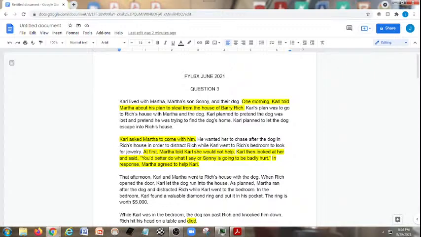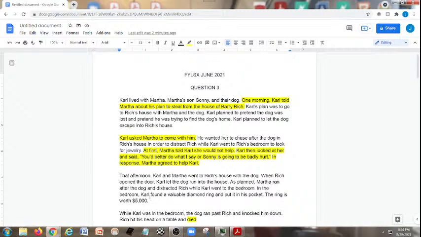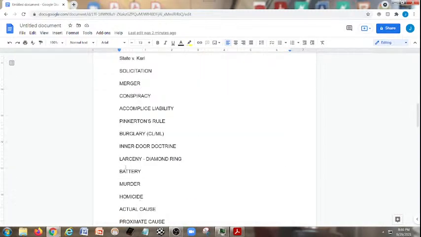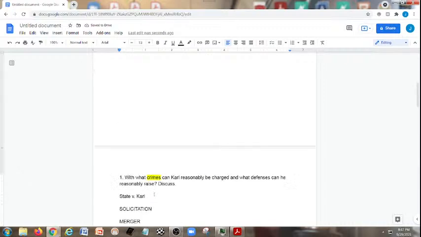Okay, for the duress argument. We could also almost argue this, and I don't want to reach too far for any issues, but maybe Carl is liable for assault here. I just want to put an asterisk right here: an assault against Martha. It's just an idea. We might look at that. But remember, words alone are not enough, so that may not work.